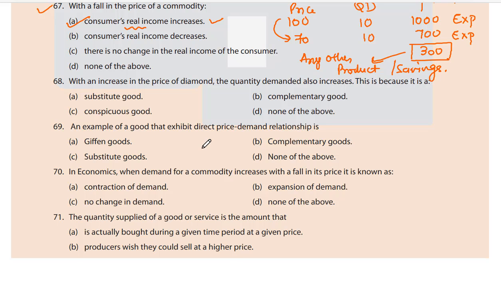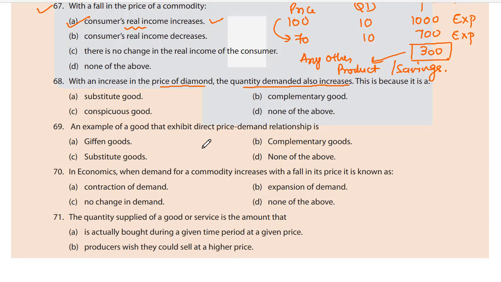68. With an increase in the price of a diamond, the quantity demanded also increases. This is because it is a substitute good, complementary good, conspicuous good, none of the above. Diamond quantity demanded also increases.